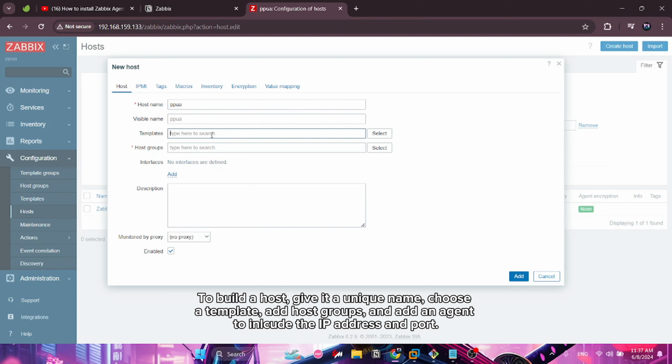To build a host, give it a unique name, choose a template, add host groups, and add an agent to include the IP address and port.